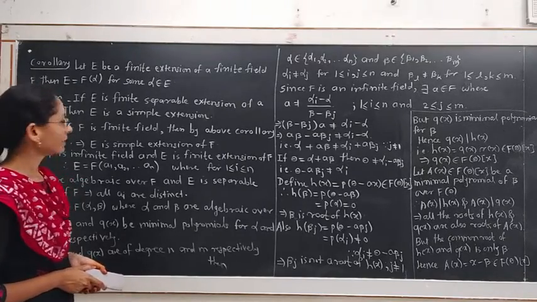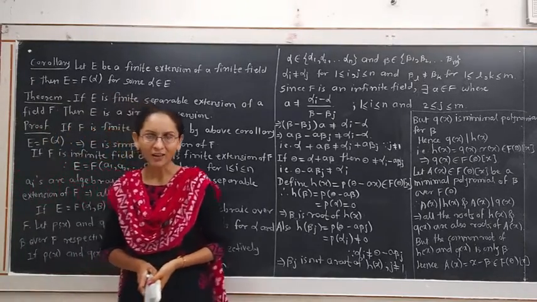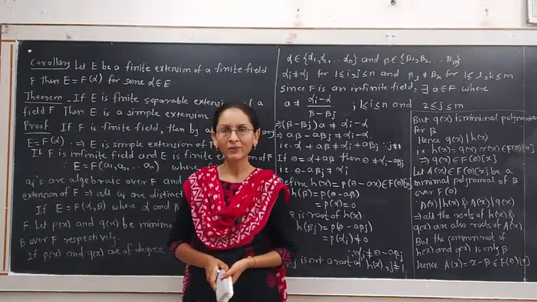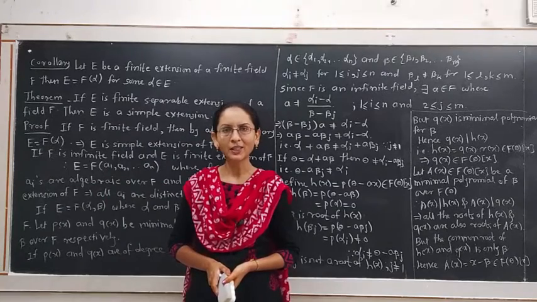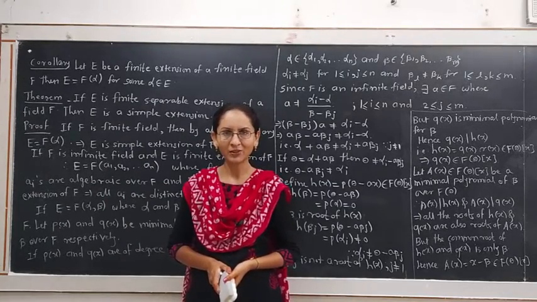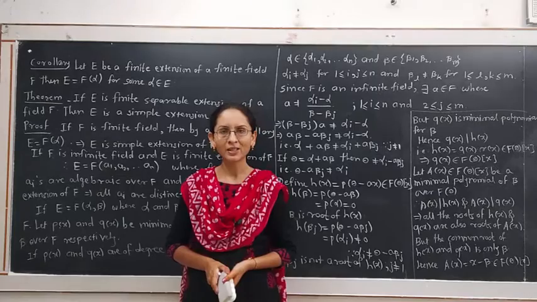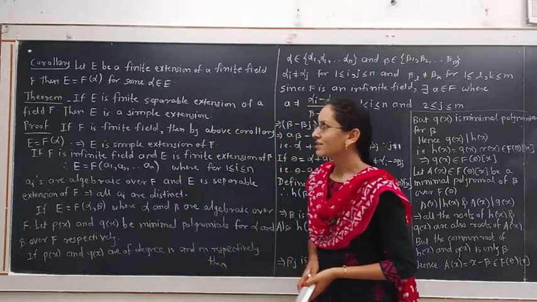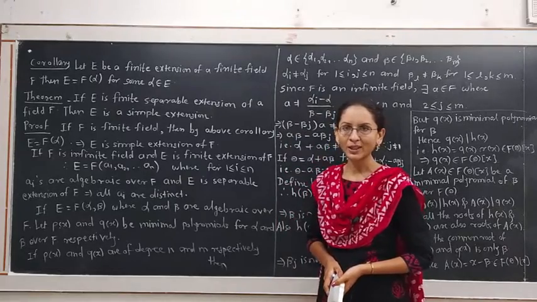This extension E equals F adjoining a single alpha is called a simple extension. The extension of a given field formed by adjoining only one element of the extension field is called a simple extension of the given field. Here E equals F(alpha) is a simple extension. We proved this corollary in the previous lecture.